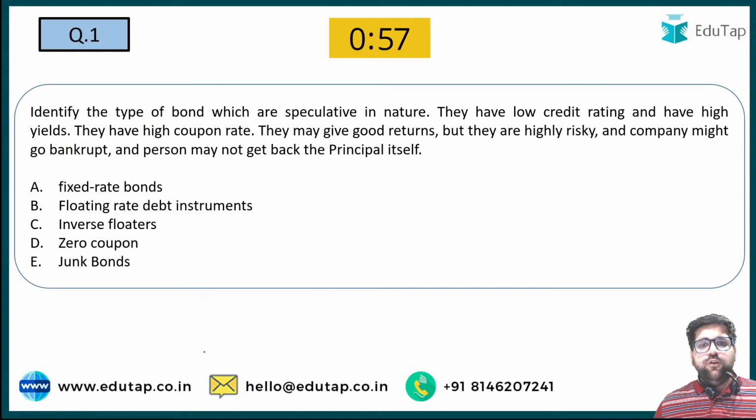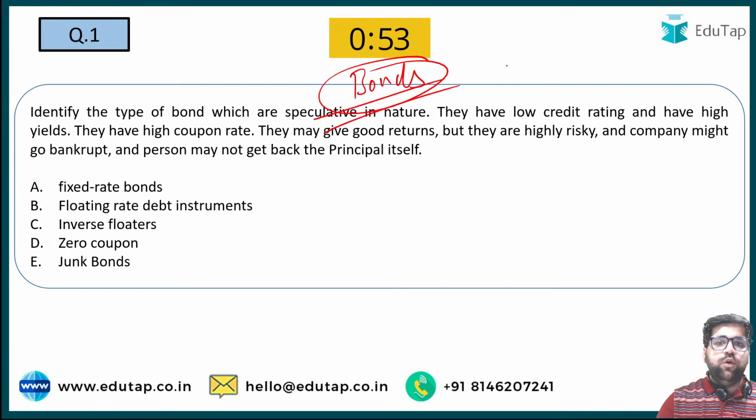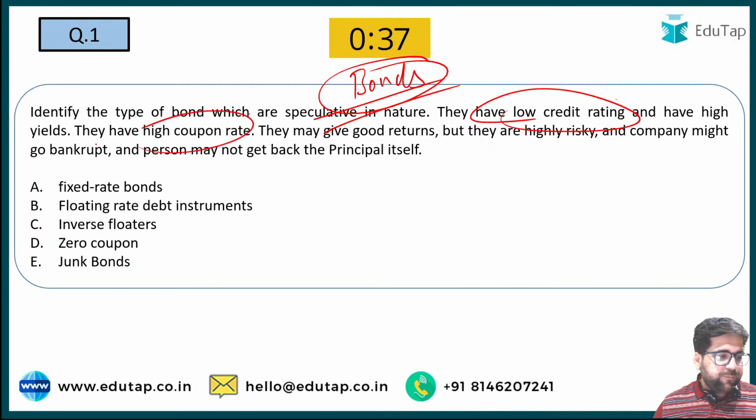So first and foremost question is from bonds. This is a very low hanging fruit for all of you. Identify the type of bond which is speculative in nature. They have a low credit rating, they have high yields, and they also have high coupon rates. So you have to identify the type of bond. Who will be giving me the right answer for question number 1?